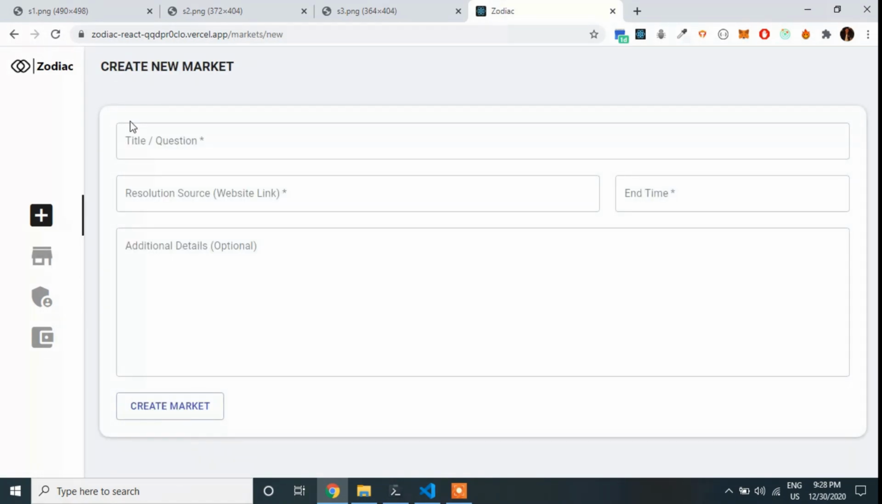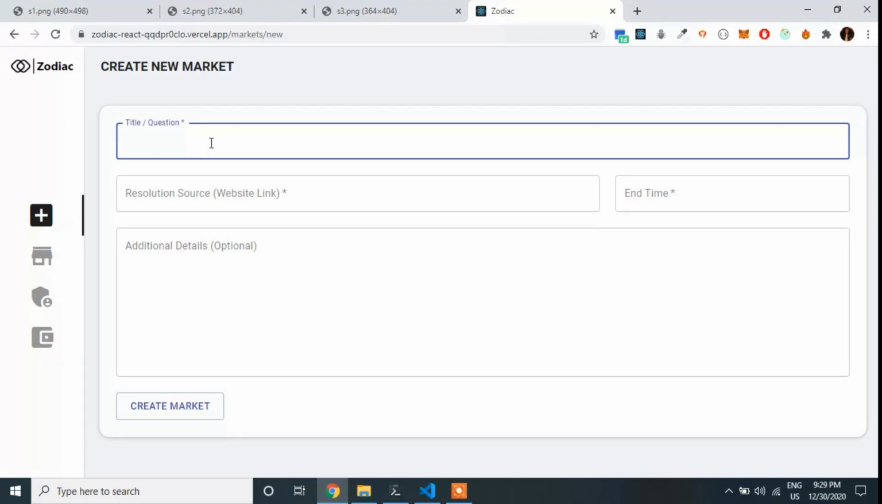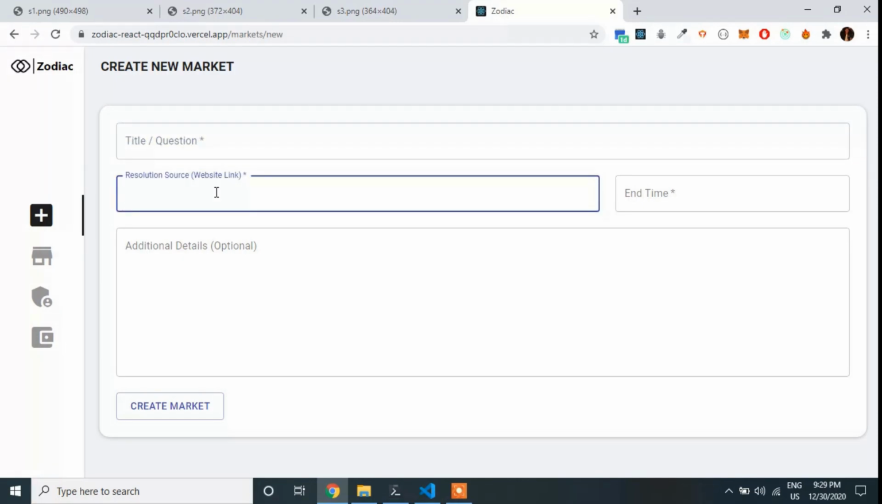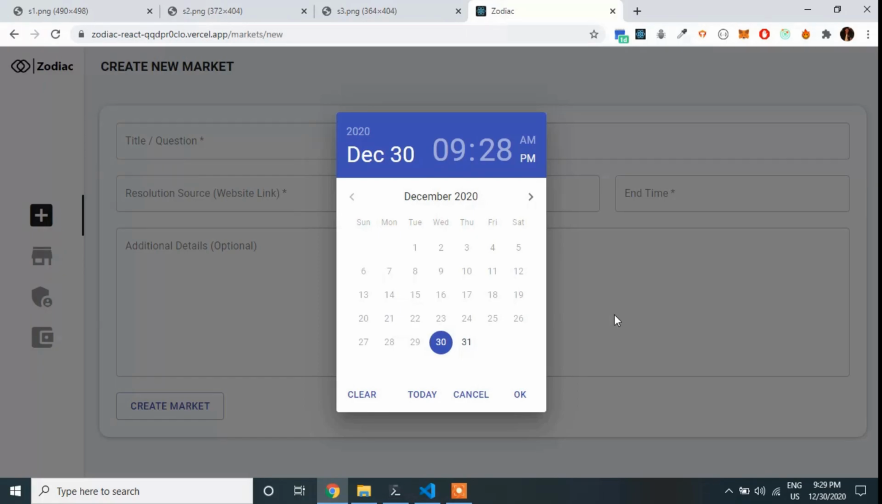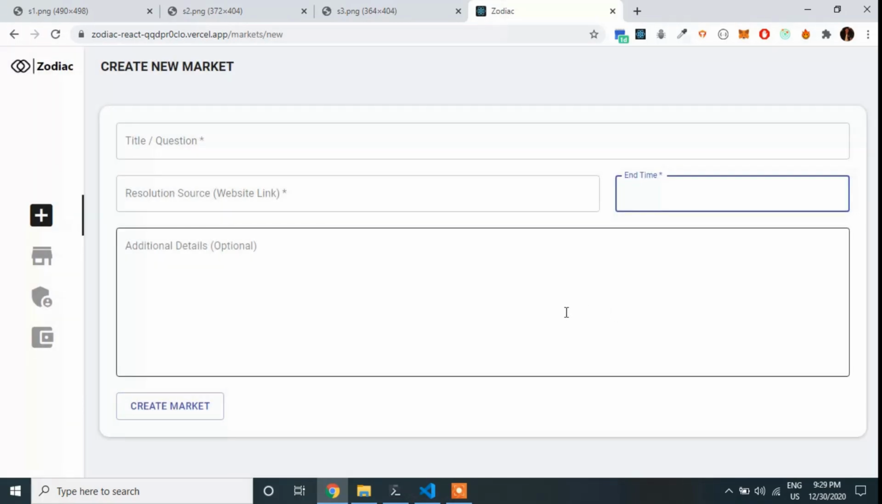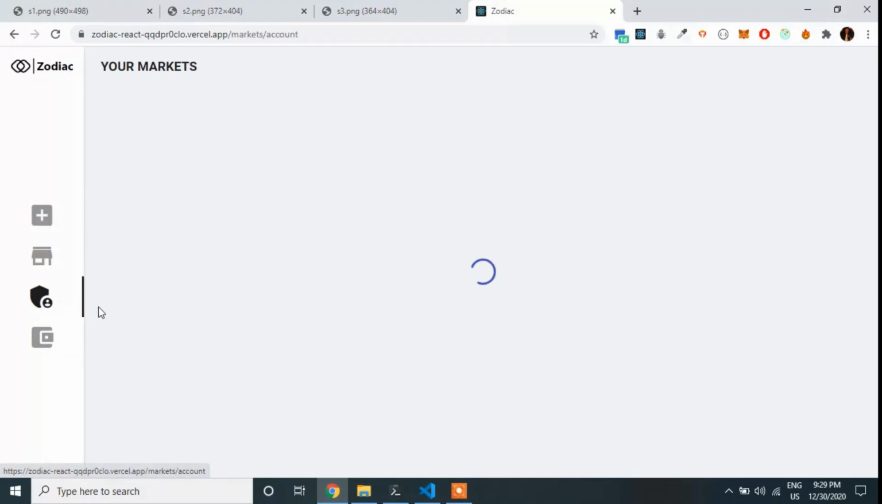This section deals with the creation of new markets. So if I have an activated Tezos account and I want to create a new market, then I can provide the question which has a binary answer. I can provide a resolution source, which is like a website which will be used for verifying the result, the end time, which will be the time at which the result is announced, and then any additional details.